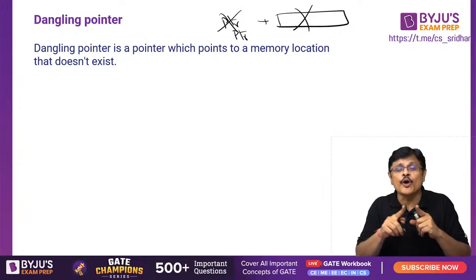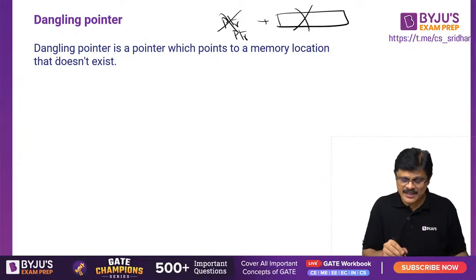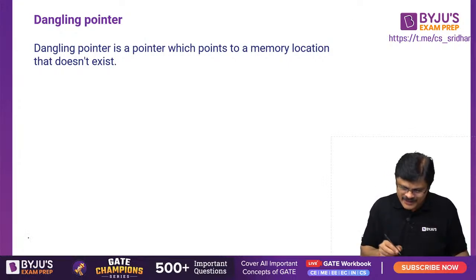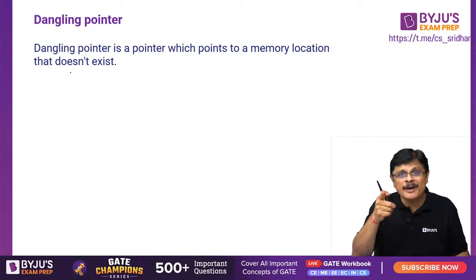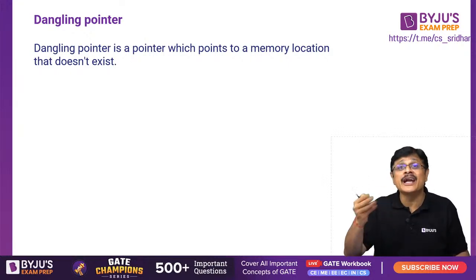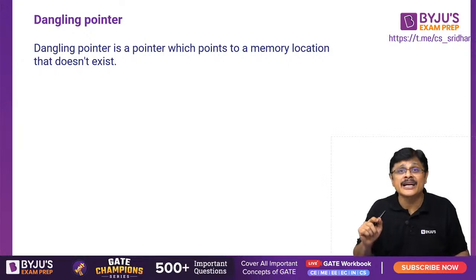So these are the two concepts which are linked. A dangling pointer is a pointer which points to a memory location that does not exist, because you deallocated the memory.